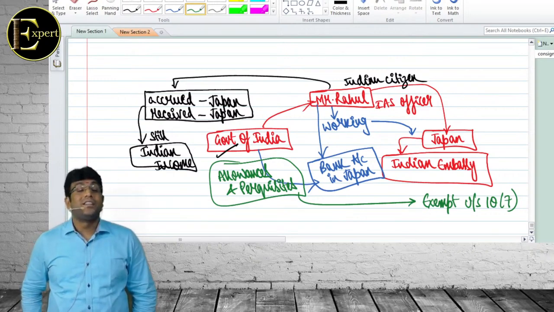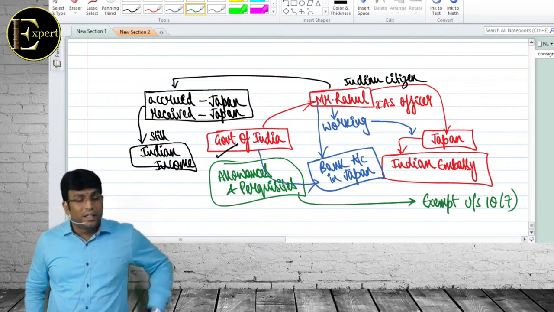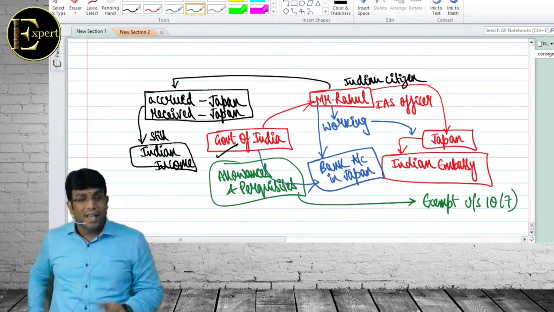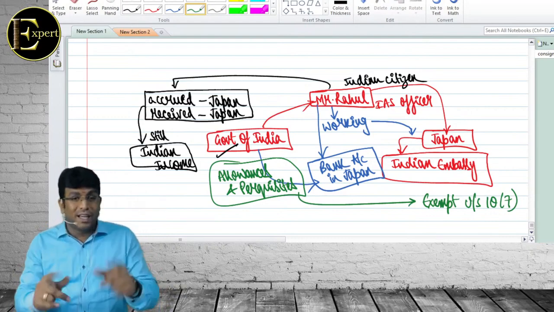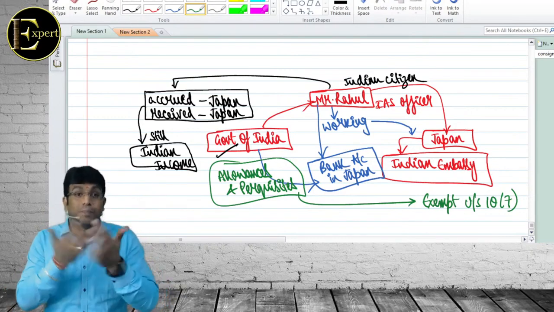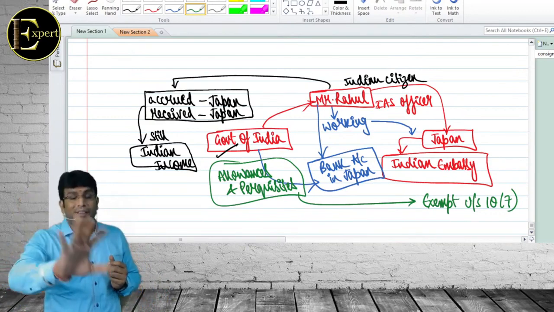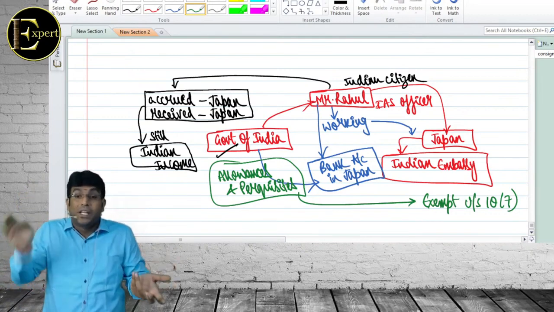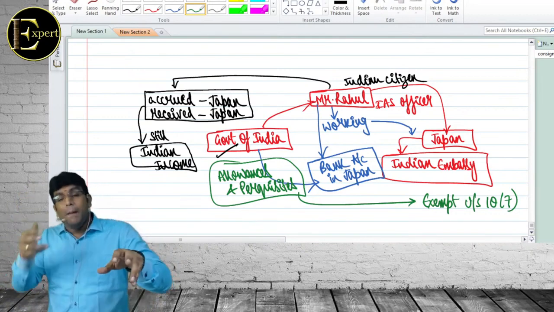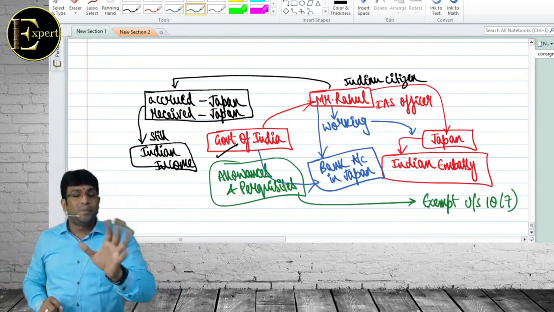Sir, never ever make the statement that allowance is cash, perquisite is kind. Allowance may be in cash, agreed. Perquisite may be in cash or in kind. The conceptual difference between allowance and perquisite: I don't mind, I'll explain that because the topic has come. When I go to salaries, I'll not spend my time there again. Clear? Allowance is a fixed sum of money given by employer to employee, which is not concerned with the actual expenditure incurred. Perquisite is a benefit given by employer to the employee, which is concerned with the actual expenditure incurred.